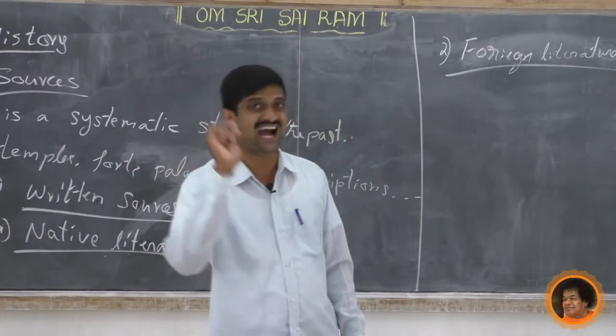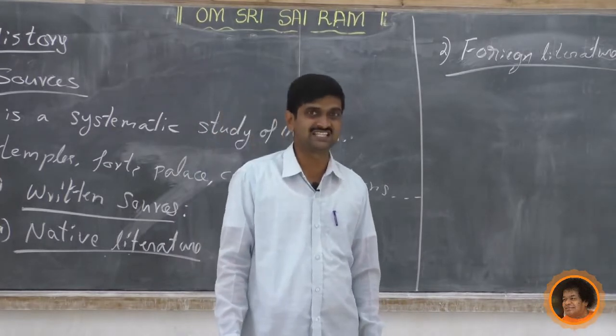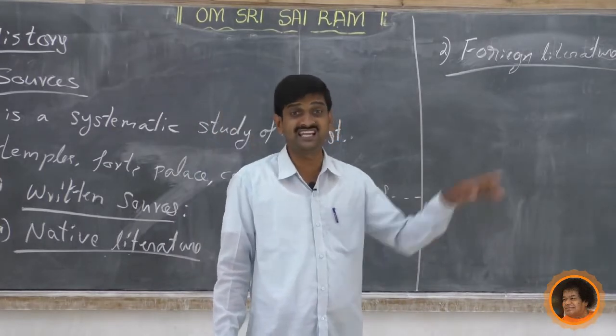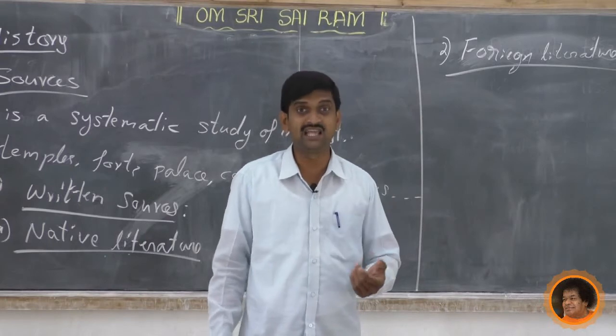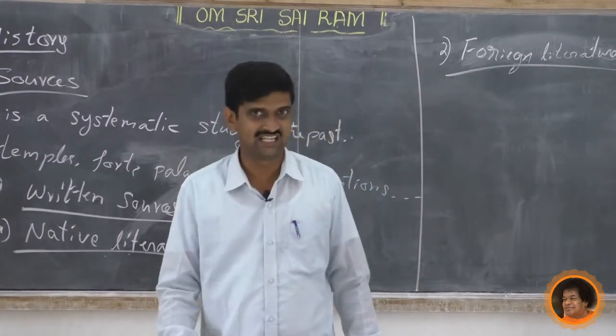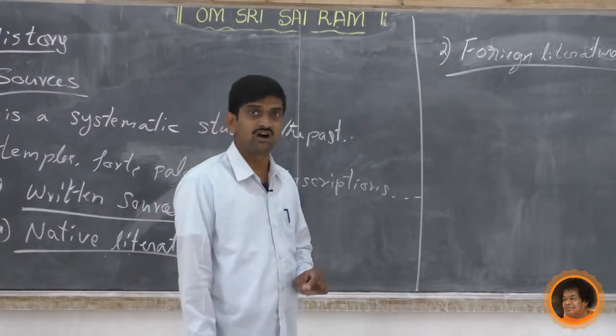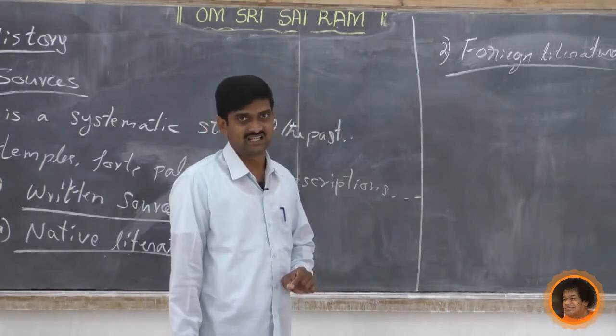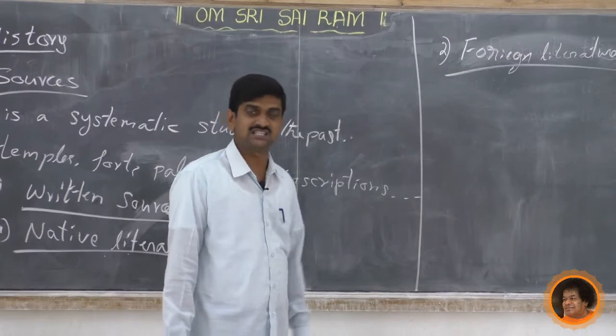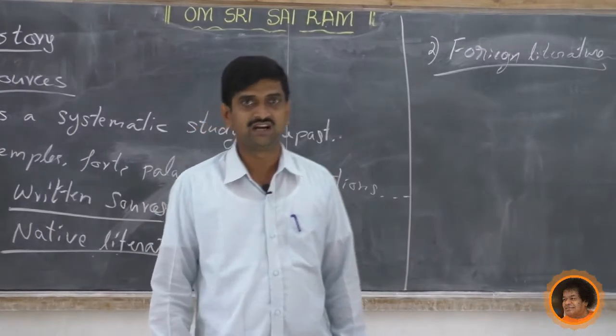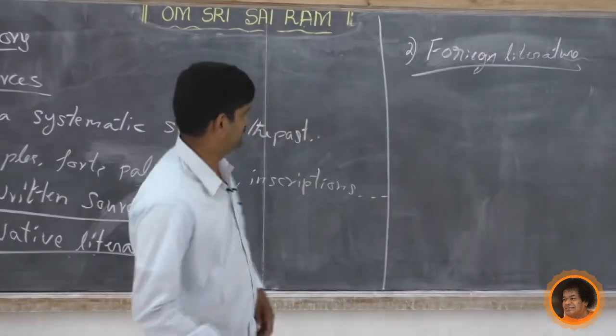So there is a challenge to the historians, that is, by keeping all these limitations in mind, they must recreate the history. They must recreate the history. Next, we will concentrate on the oral literature. Another classification, that is the oral literature. What are these oral literature?